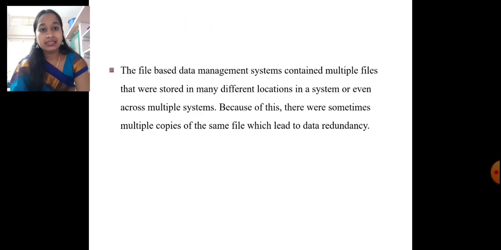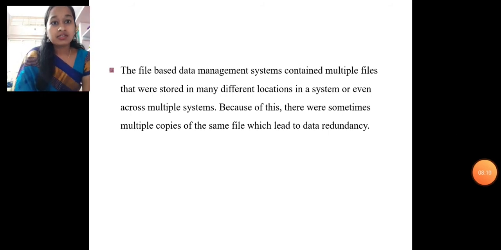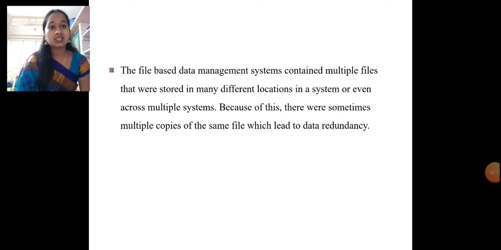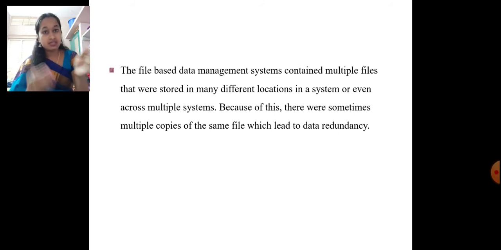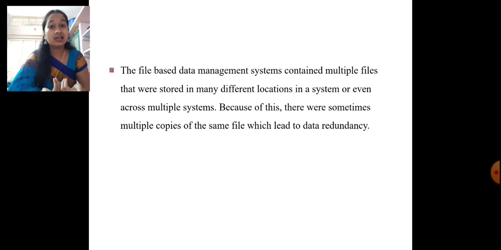If we take the example, we'll see about redundancy itself. The file-based data management system contained multiple files that were stored in many different locations in a system or even across multiple systems. Because of this, there were sometimes multiple copies of the same file, which leads to data redundancy.